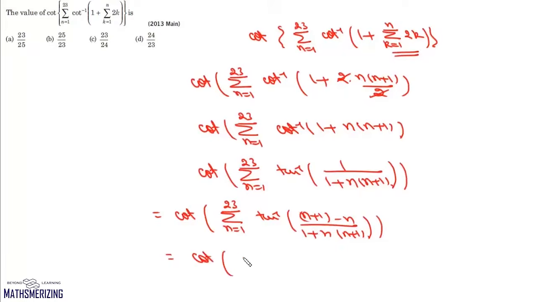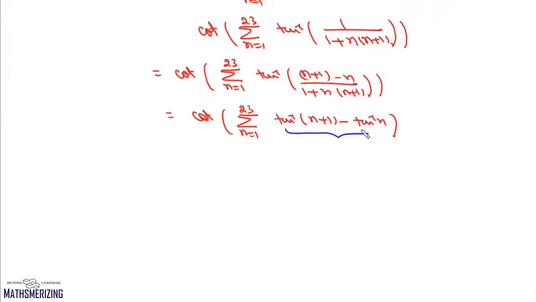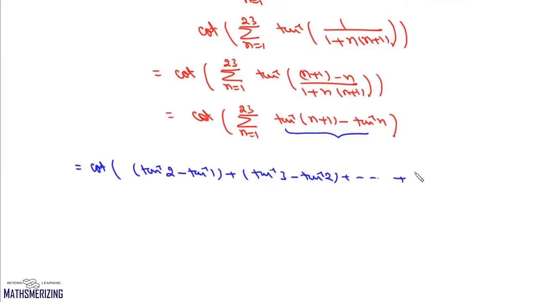So we'll write this as cot of, and then this summation n varies from 1 to 23 tan inverse n plus 1 minus tan inverse of n. Now we'll start expanding this summation. So we can write this as cot of, now we'll put n as 1, we'll get tan inverse 2 minus tan inverse 1. For n equals 2, it'll be tan inverse 3 minus tan inverse 2, and it'll continue up to 23, where it will be tan inverse 24 minus tan inverse 23.